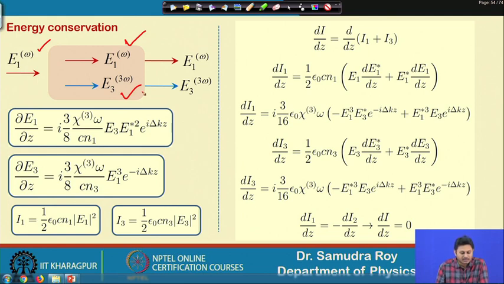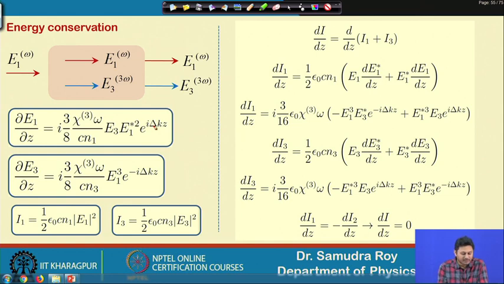Now E1 and E3 are going to evolve because they are functions of z. So we should have a differential equation for the amplitudes of E1 and E3, which we have, and these are the differential equations of E1 and E3, which are coupled to each other. Under phase matching condition, you can omit this term, but without phase matching this term will be there as usual.